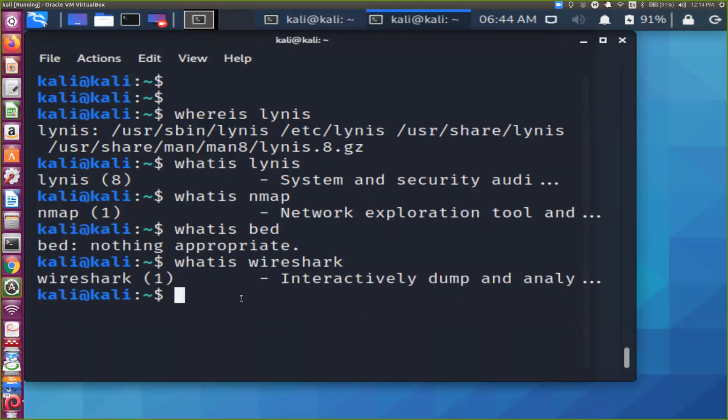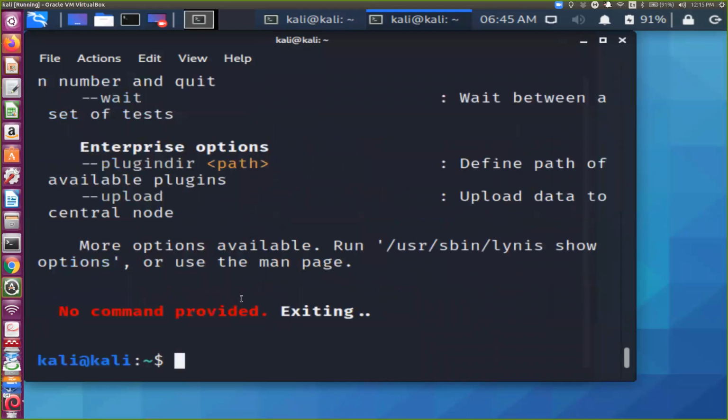Now how to use this Lynis? We have two options. Either give the full absolute path, /usr/sbin/lynis, the command name. Now it's working. Or we can give sudo lynis. So these are the two ways.